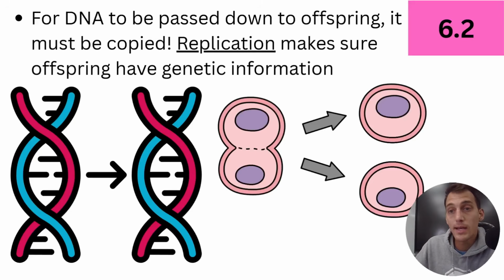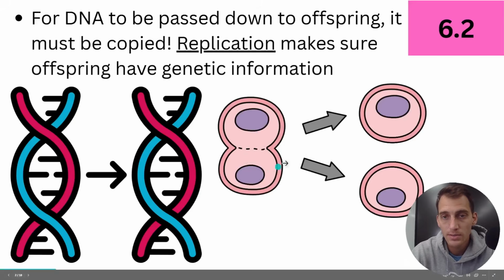Not everybody can live forever, right? So you've got to pass down your genes to perpetuate your species. In order to pass down your genes, you have to copy your DNA. Hence, DNA replication. As I put up here, for DNA to be passed down to offspring, it must be copied. Replication makes sure offspring have genetic information.